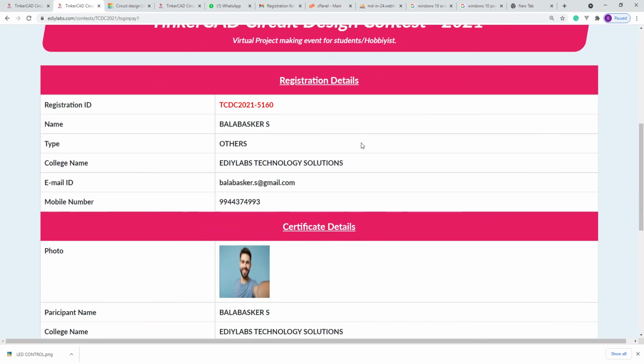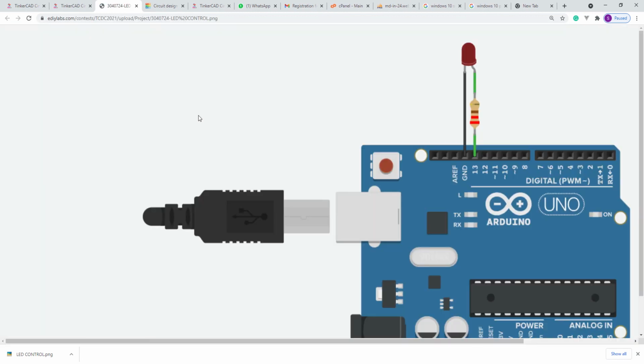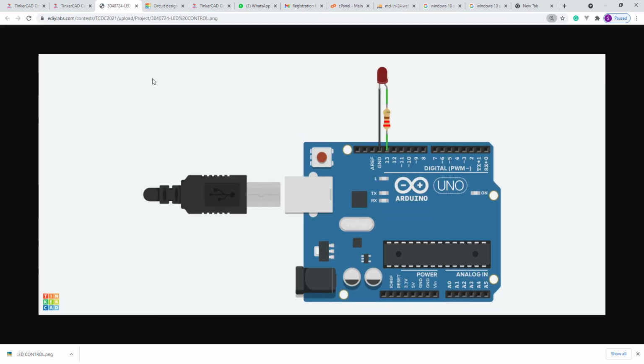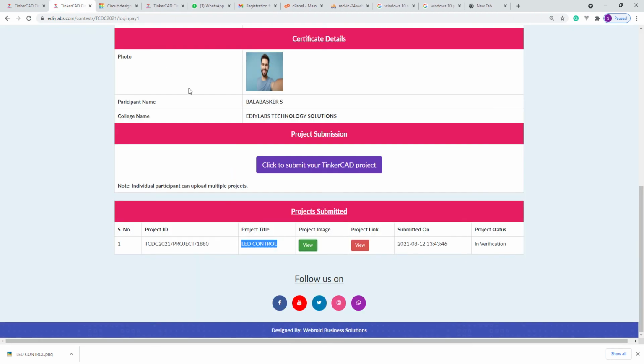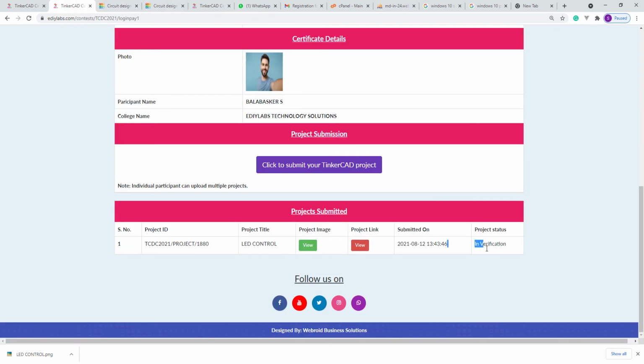So here you can see the status. Your new project ID has been generated for LED control, and you can see your image by clicking here. Here you can see the image which we have added, and you can click this project link and see your project which you have shared. After that, it is in verification. Once verification is completed and it is published, you will see an option like published. So this is the thing which you have to do.